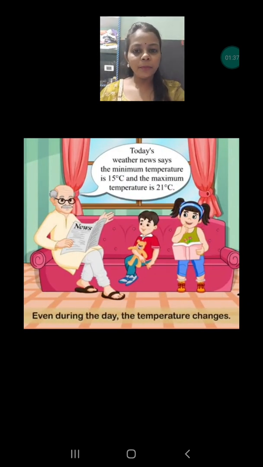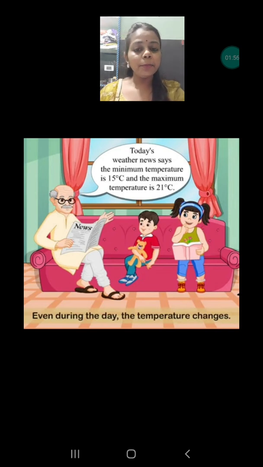Often we have heard from our grandparents or our elders about the minimum temperature and the maximum temperature, which is given in the newspaper. Suppose I am reading the newspaper and it says 15 degrees Celsius is the minimum temperature, whereas the maximum temperature is 21 degrees Celsius. What does it mean?